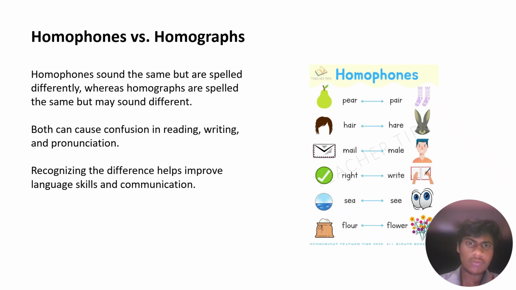Homographs versus homophones. Homophones sound the same but are spelled differently, whereas homographs are spelled the same but may sound different. Both can cause confusion in reading, writing, and pronunciation. Recognizing the difference helps improve language skills and communication.